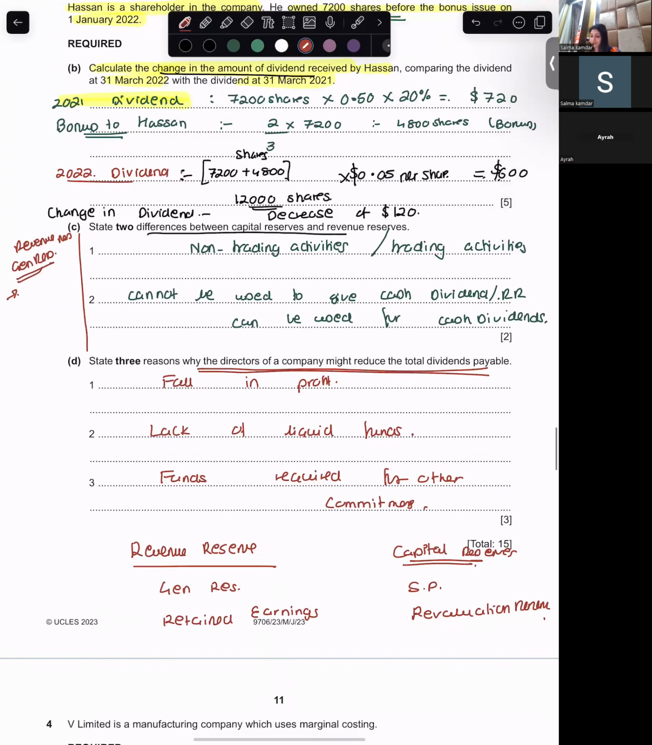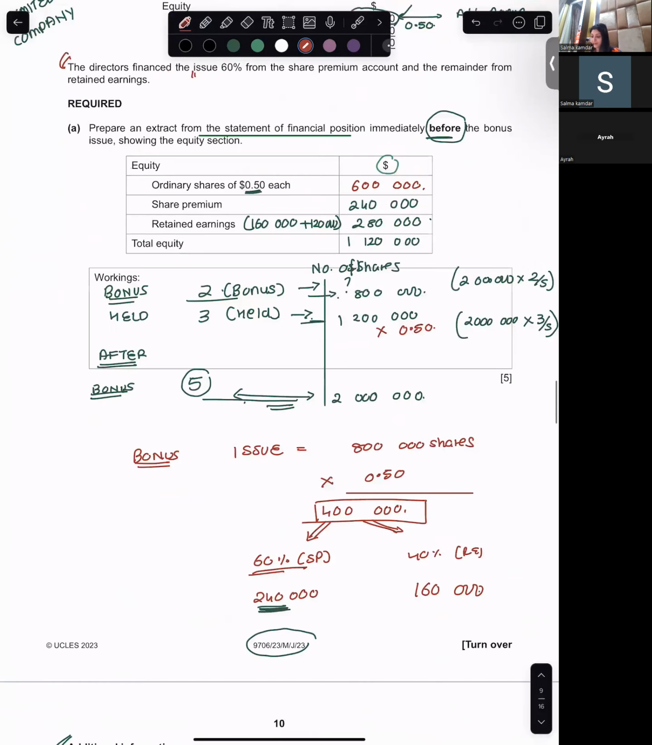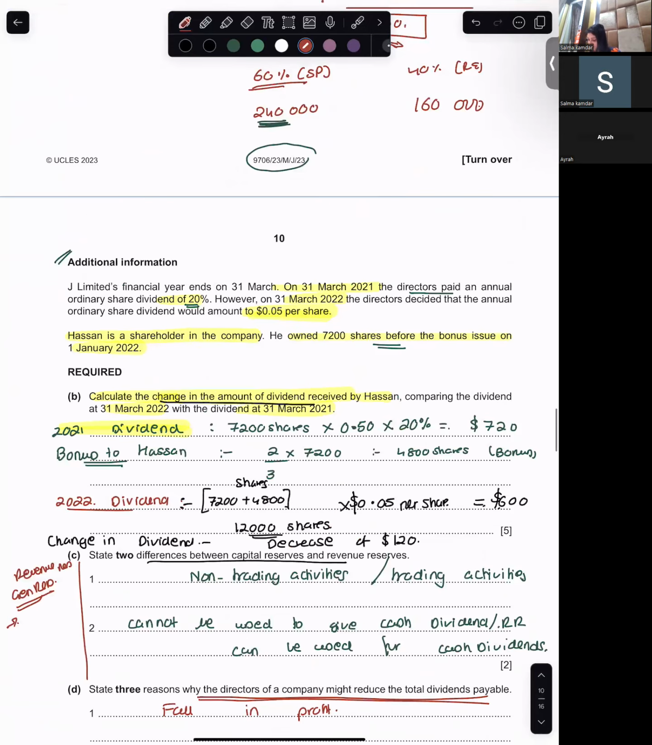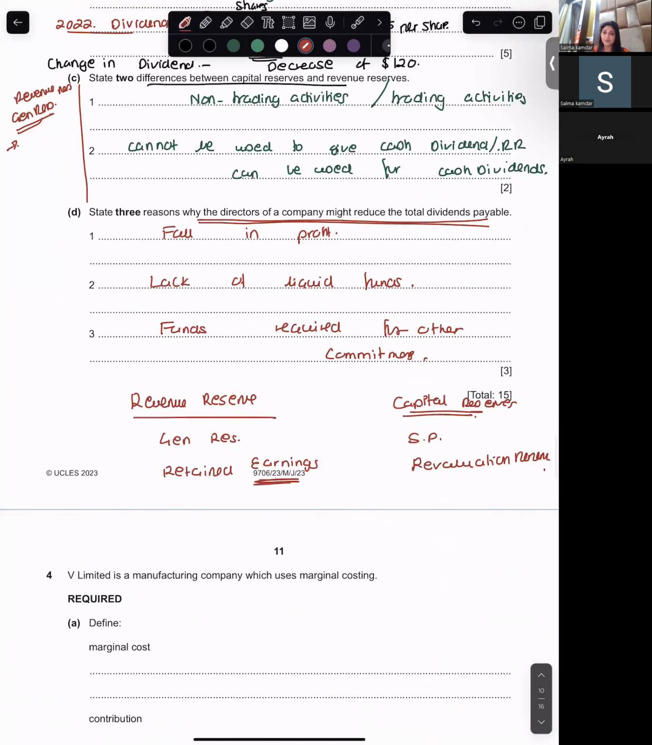With this, we complete question number 3 of limited company. Paper is what? May June 2023. Paper 23.